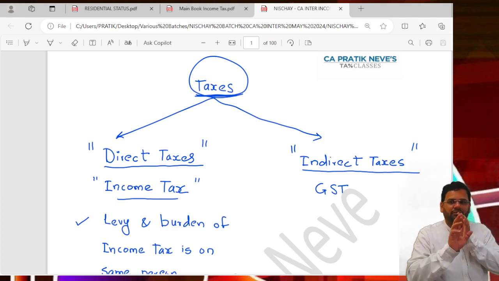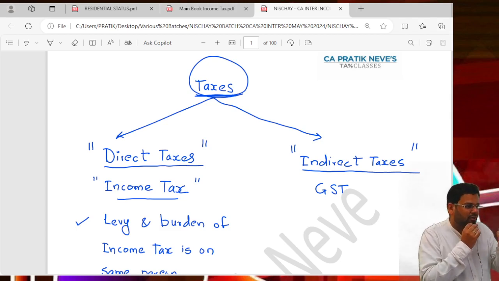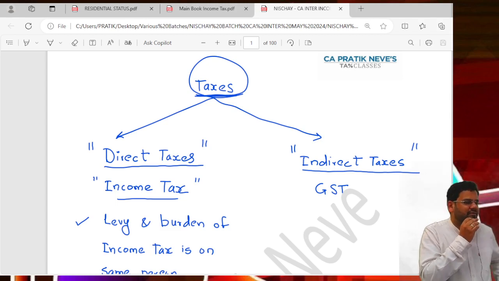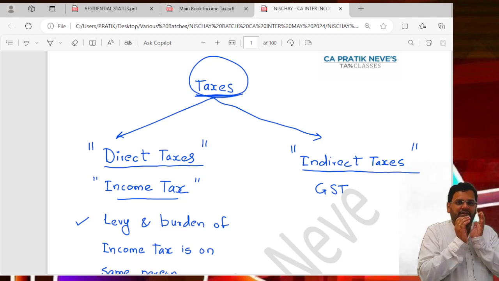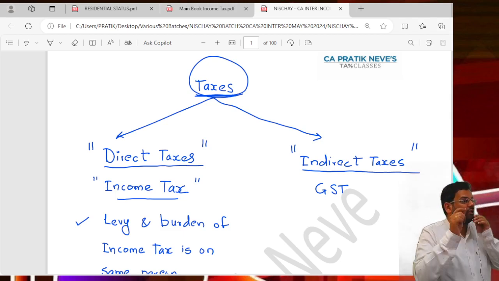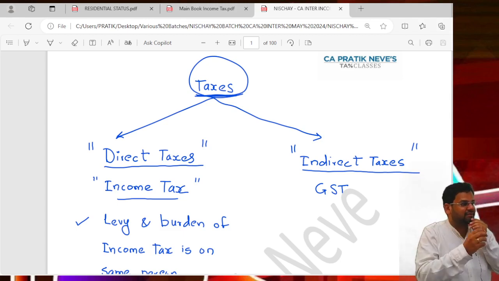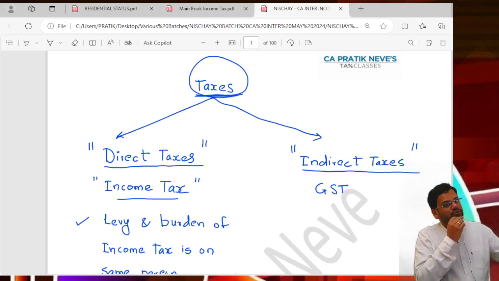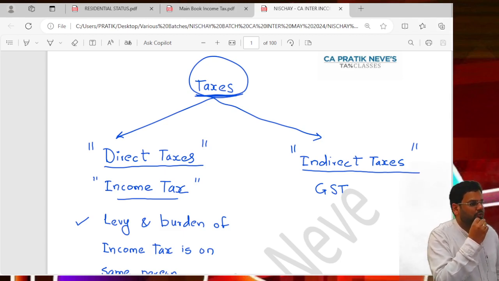In GST you have just seen tax on consumption. Now you want to tax on income. Okay, GST is shared revenue of central and state. Income tax is 100% revenue of central government. The more you consume, the more you pay in GST. In income tax, the tax will depend on income. The more you earn, the more you will pay. Getting it? The more you earn, the more you will pay.